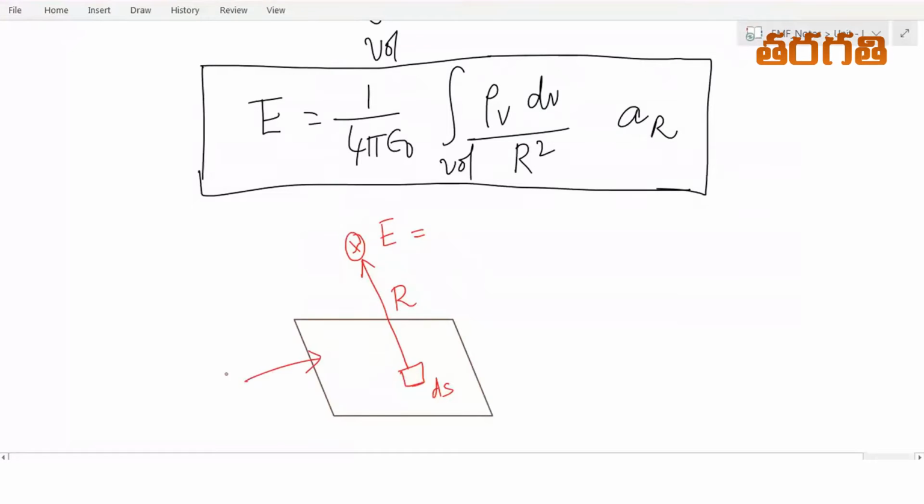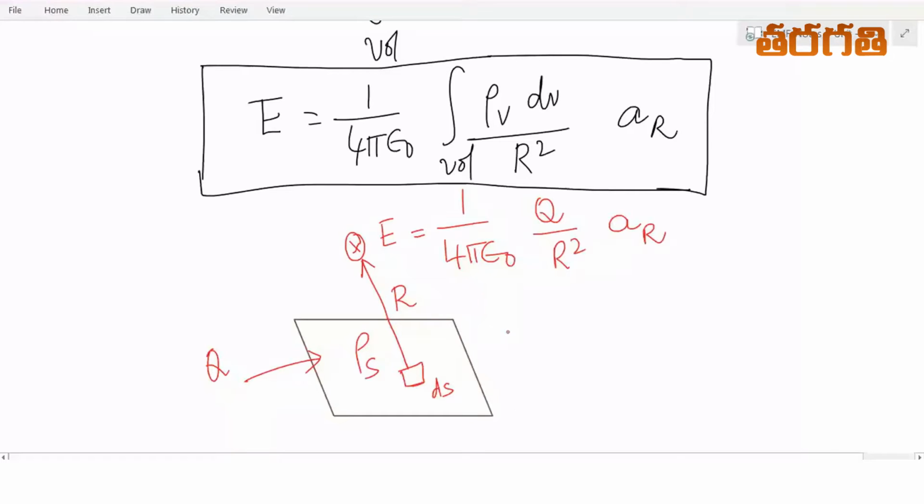If the total amount of charge present over the sheet is Q and rho s is its surface charge density, then E is equal to 1 by 4 pi epsilon naught Q by R square into AR. But according to the definition, this Q is equal to the integral over the surface of rho s ds.